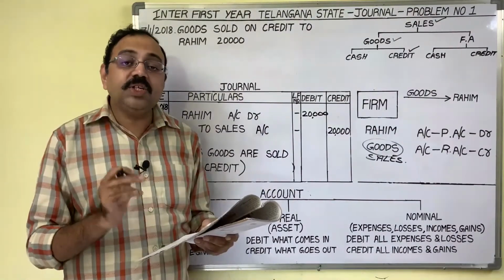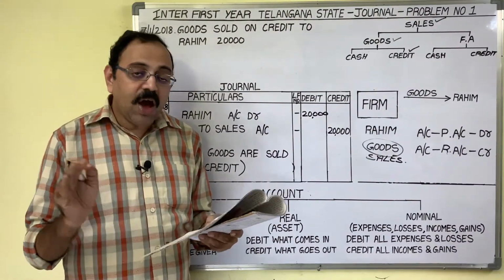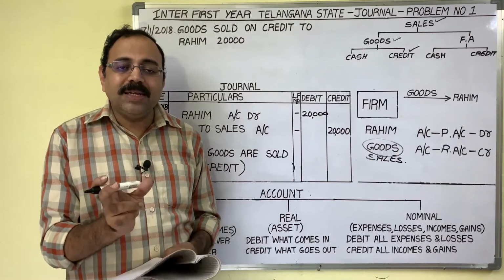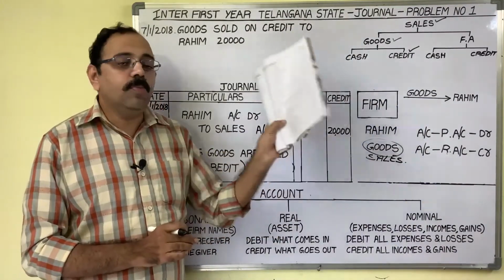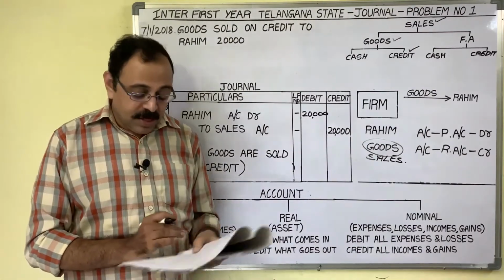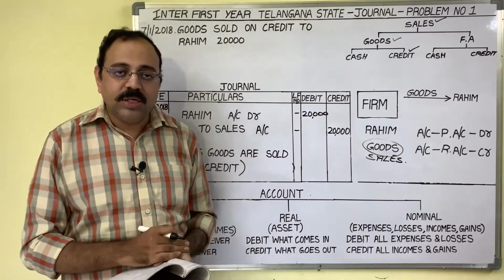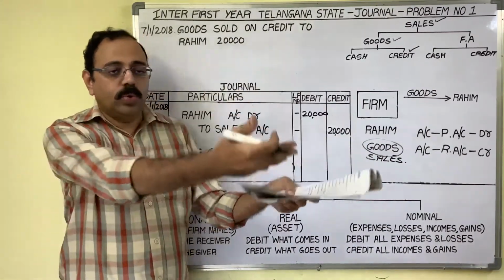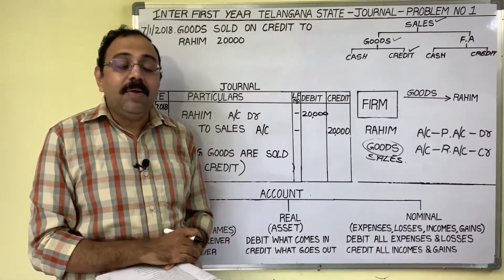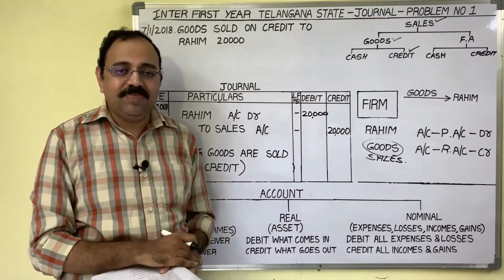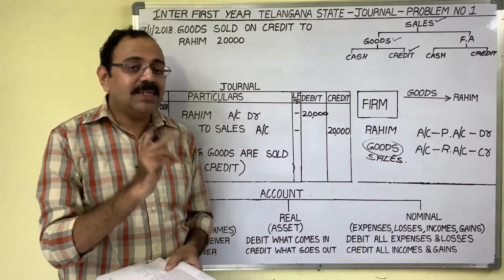Next transaction is on 8th date. Sale of goods. Same transaction already we have completed. Therefore, instead of writing on the board, I will explain it directly. We sold goods, and customer name is not given, means it is a cash sale.